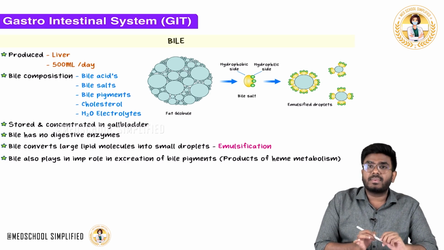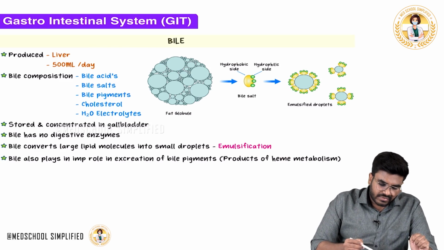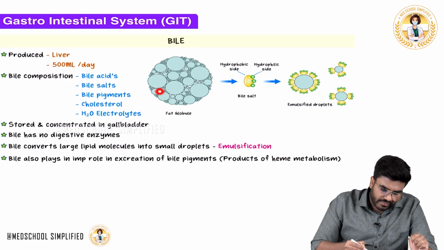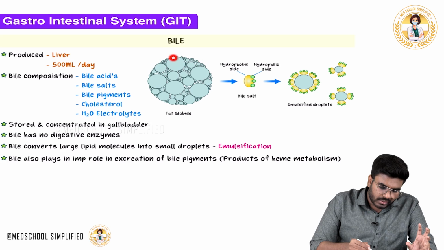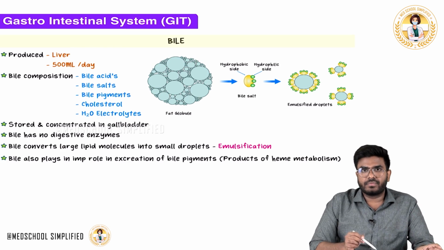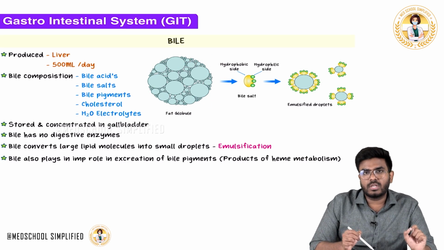What exactly is emulsification? Emulsification means, see, here is a large fat globule. It's very big. Lipases cannot directly act on this fat globule, it's very large. Now, what we need to do is convert this large fat globule into small globules, small things.